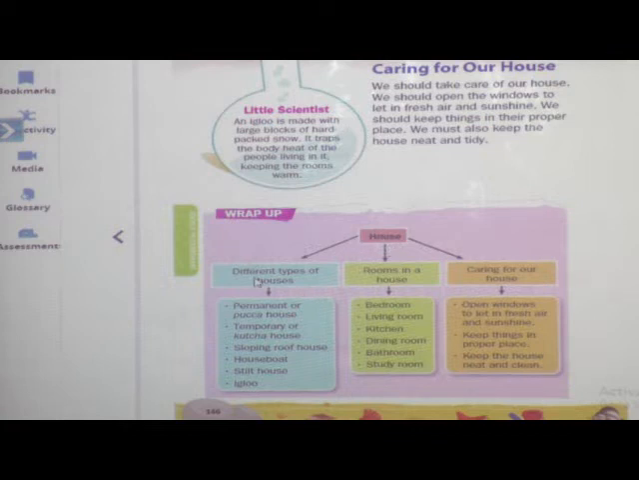House, different types of houses, rooms in a house and caring for our house. See which are the different types of houses? Permanent or pakka house. Next, temporary or kacha house. Next, sloping roof house and houseboat, stilt house and igloo. These are the different types of houses.